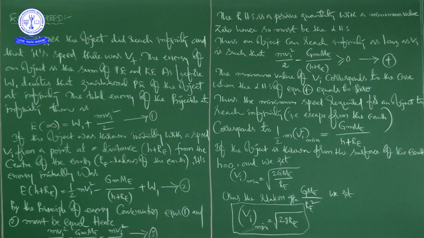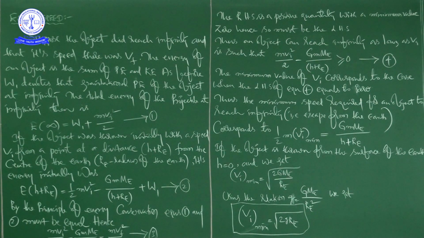So the escape speed on the surface of Earth is not the same as on the moon. It will be different because the small g value and the capital R value will be different, so automatically the escape velocity value will be different.